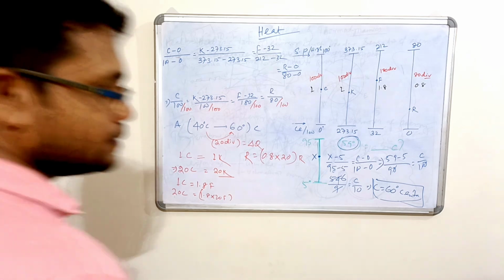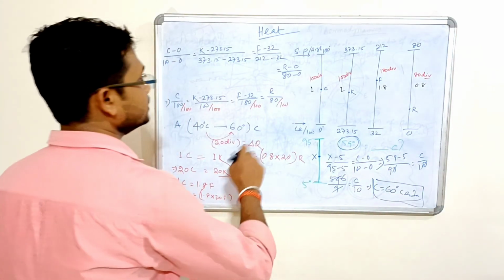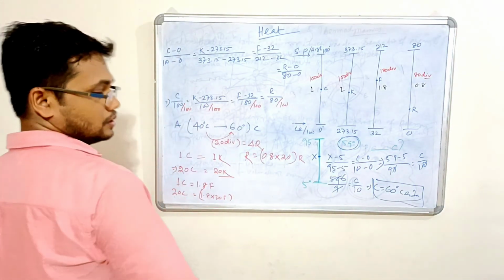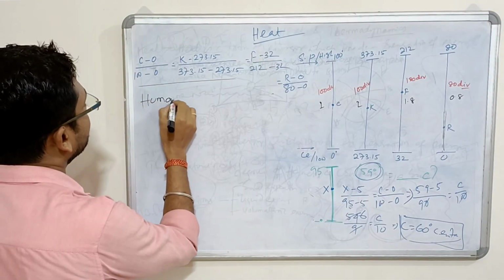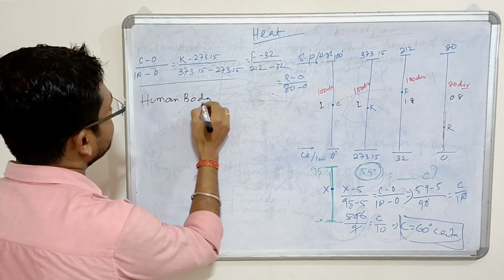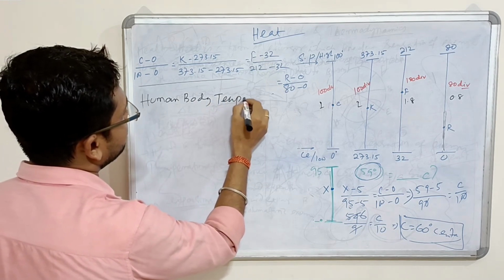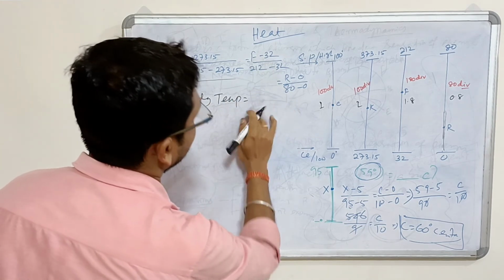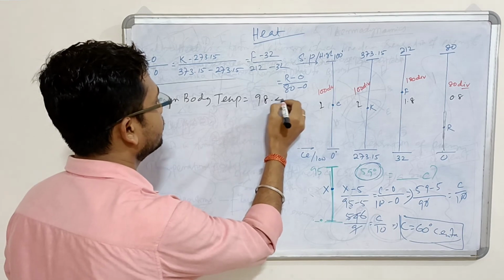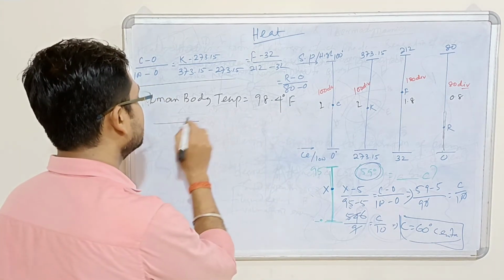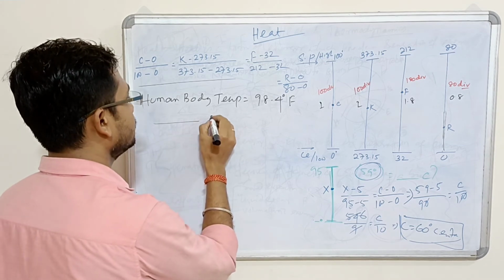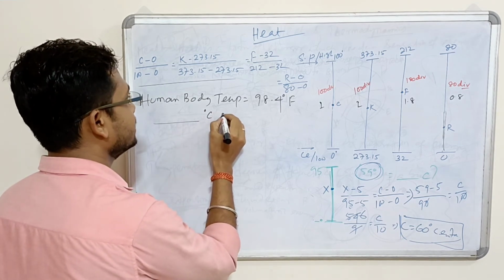Okay. So the last thing is, suppose in case of human body temperature equal to 98.4 degrees Fahrenheit. What will be the temperature in case of centigrade?